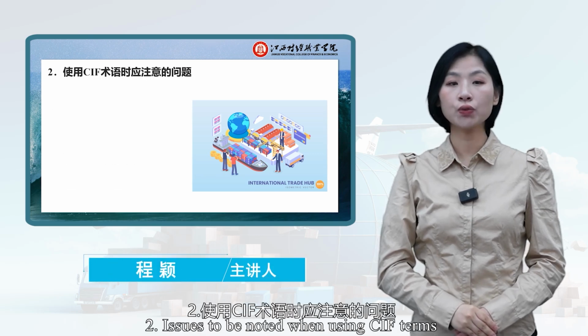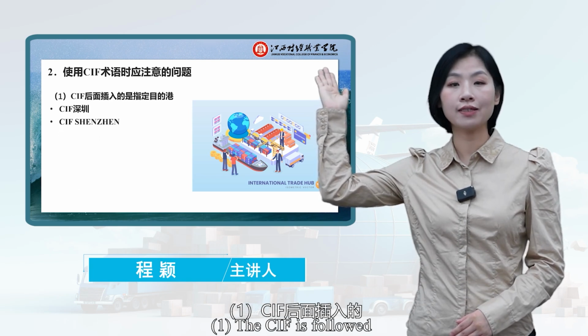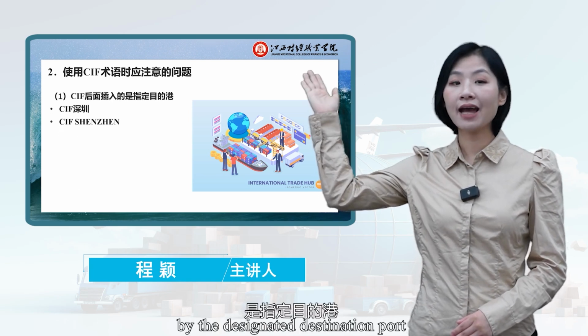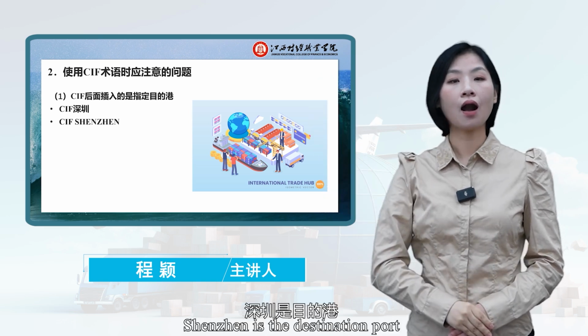Second, issues to be noted when using CIF terms. First, the CIF is followed by the designated destination port, CIF Shenzhen. Shenzhen is the destination port.